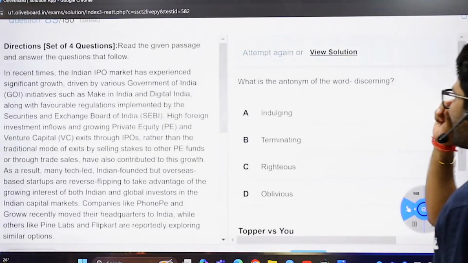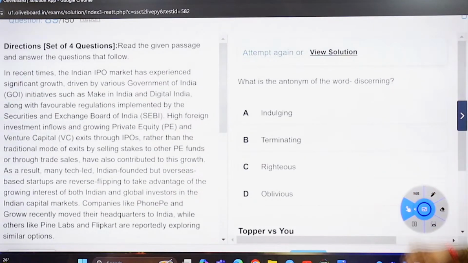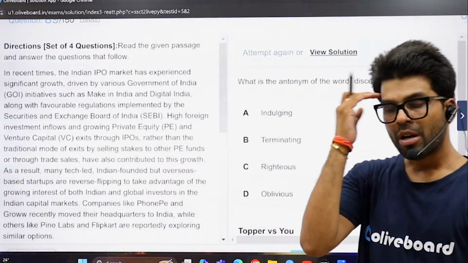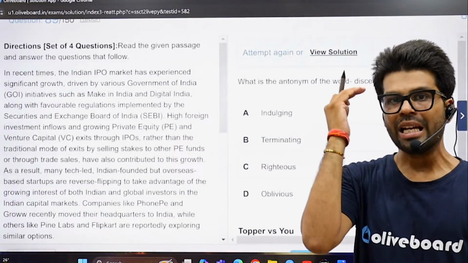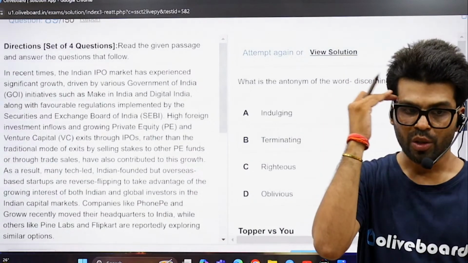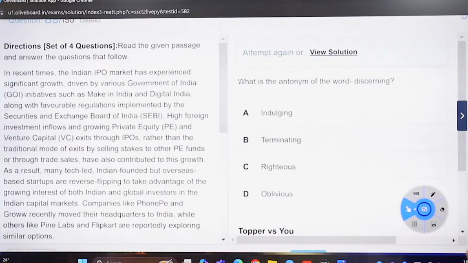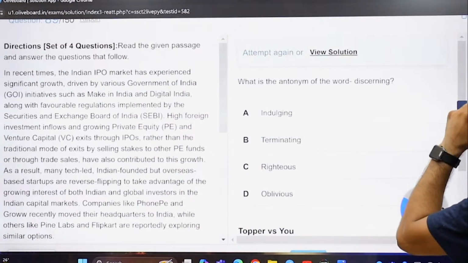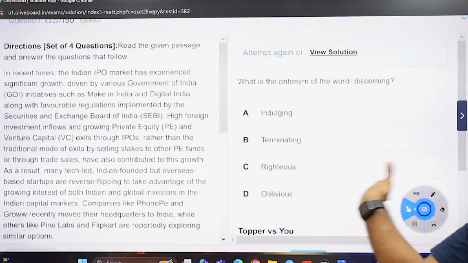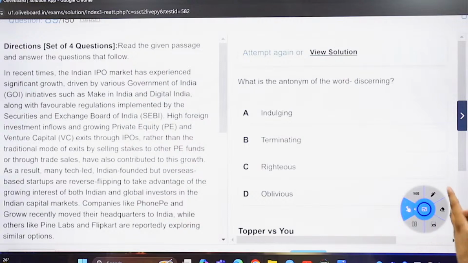What is the antonym of the word discerning? I hope you have heard this for judges. They take careful decisions. So discerning is going to be thinking about something, pondering and taking careful decisions with the use of their mind and brain and wit, we can say. So discerning is going to be careful, you can say. Okay, the antonym of the word indulging. If you indulge in something, you are involved in that, you will be considering that part. Terminating, maybe.